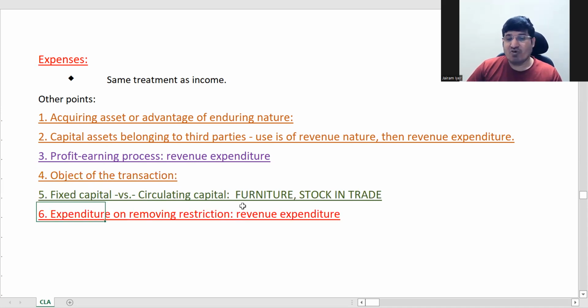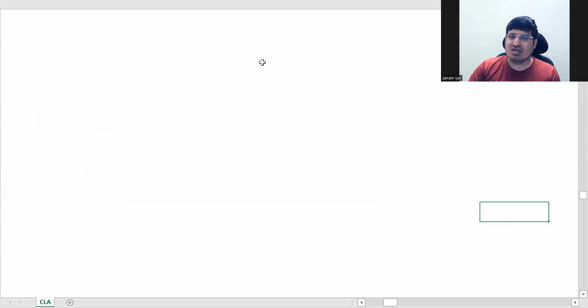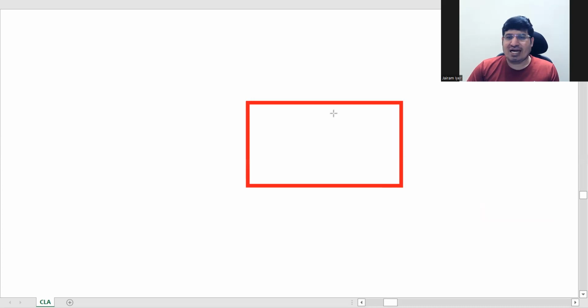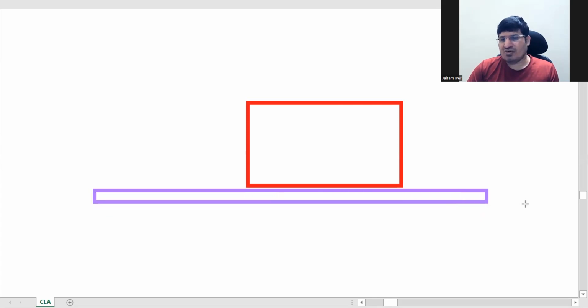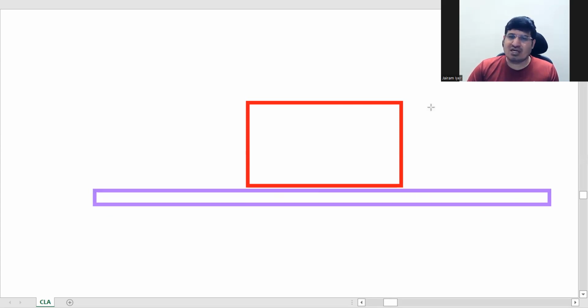And if you are removing any restriction, that is a revenue expenditure. For example, you are having a showroom here, and let us say there is one small road here. Now some person has come and blocked your entry, so your daily business has been affected.